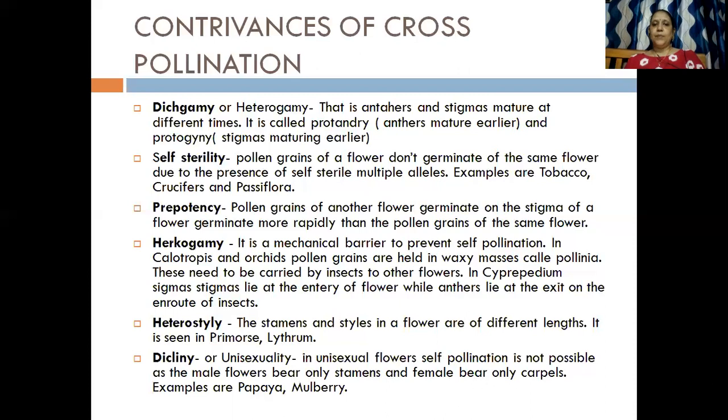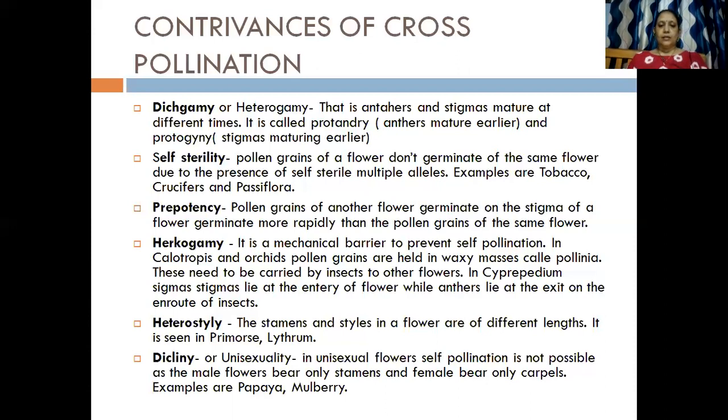Now the next one, the prepotency. In prepotency, what happens? The pollen grains of another flower germinate on the stigma of the flower more rapidly than the pollen grains of the same flower. Clear? The next one, hercogamy. Now what happens in hercogamy? It is a mechanical barrier to prevent self-pollination. Clear? These need to be carried by insects to the other flowers. So here, as soon as it enters the flower, the anthers lie at the exit so that it en-routes the insects.